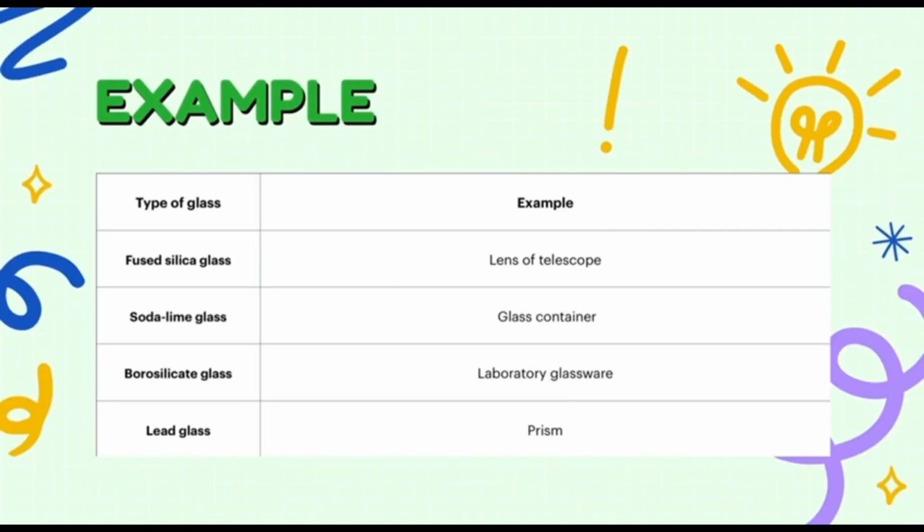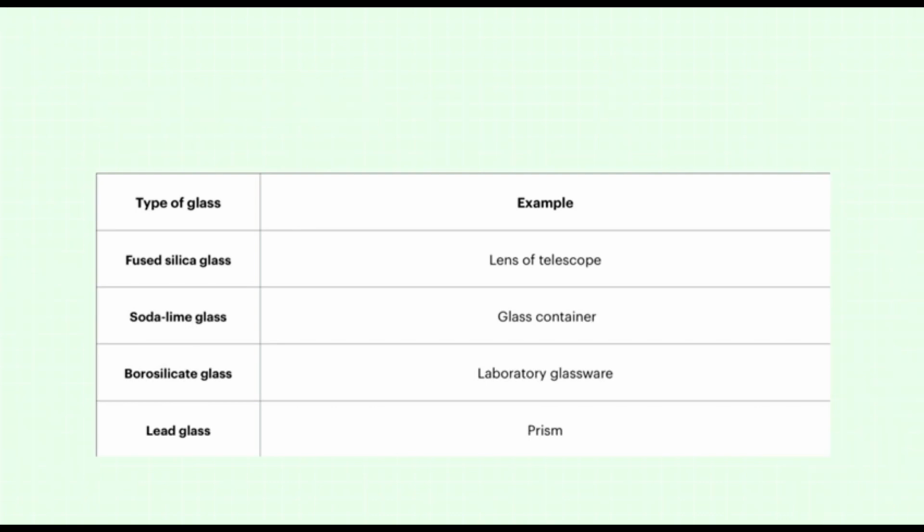Next is the type of glass and its example. Fused silica glass: the example is the lens of a telescope. Second is soda lime glass: the example is a glass container. The second last is borosilicate glass: the example is laboratory glassware. And the last one is lead glass, with its prism.